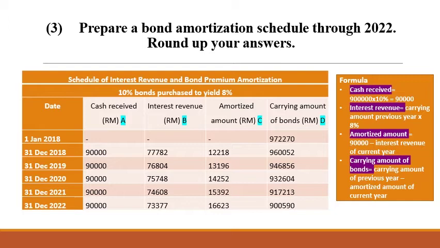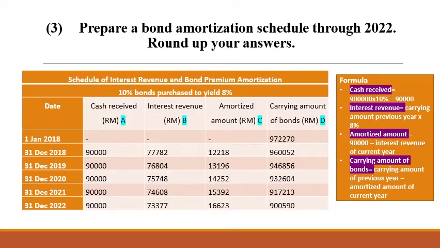The amortized amount will be the result of subtracting 77,782 ringgit from 90,000, and we will get 12,218, which is the amortized amount. So the carrying amount of bond for 31st December 2018 will be 960,052 ringgit.